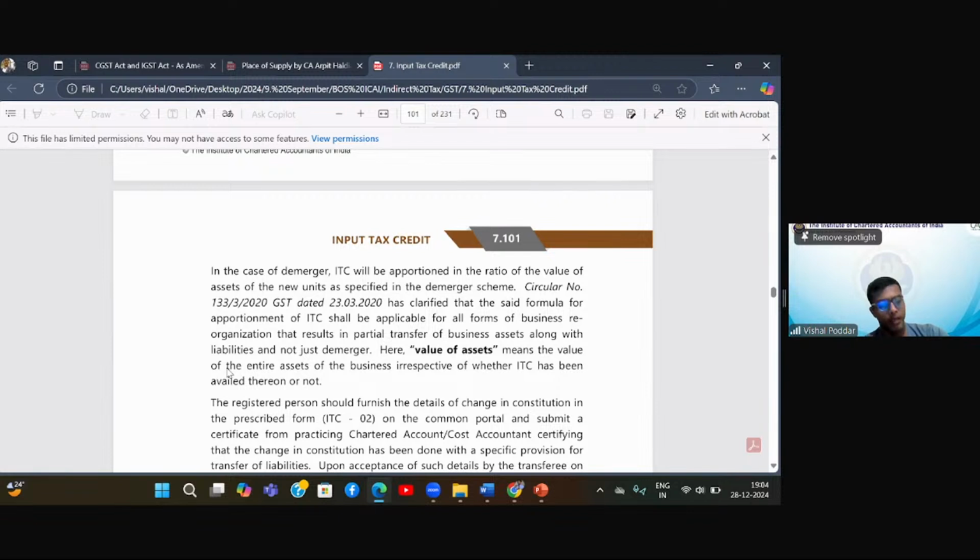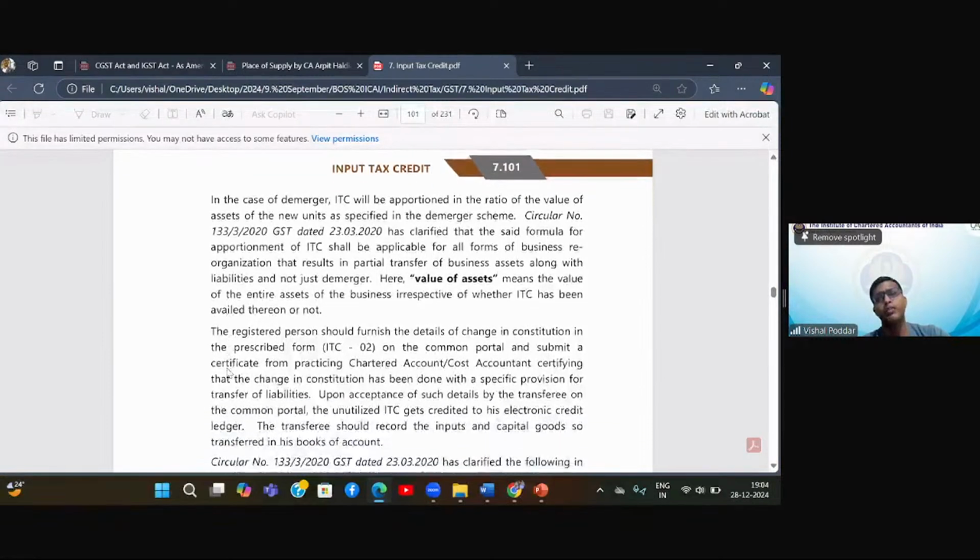So even though in reality the assets having ITC have been majorly given to you and not to the other entity, for the purpose of dividing the ITC between you both, the ratio will be the ratio of value of assets, which in my example is equal, even though you have got all the ITC assets.